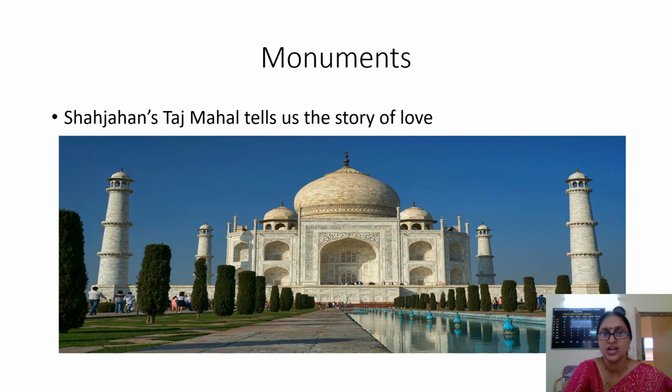So Shah Jahan's Taj Mahal, where is it? It is in Agra. Shah Jahan was a Mughal emperor. When his wife Mumtaz died, he loved her so much that he constructed a beautiful monument for her. That is called Taj Mahal, Mumtaz Mahal. In short it is called Taj Mahal. So what does it tell us? It tells us the story of love.